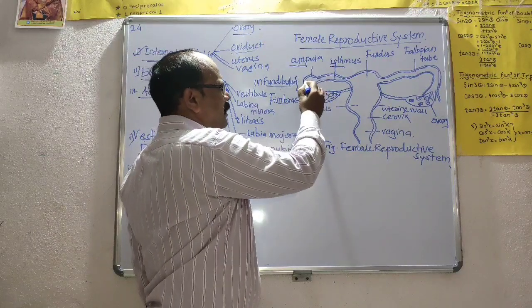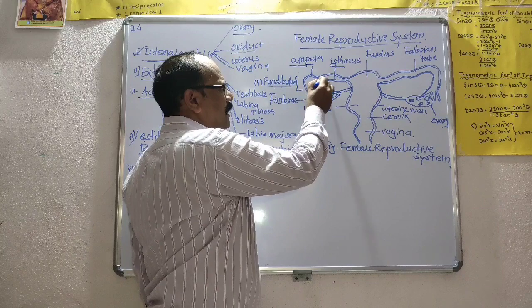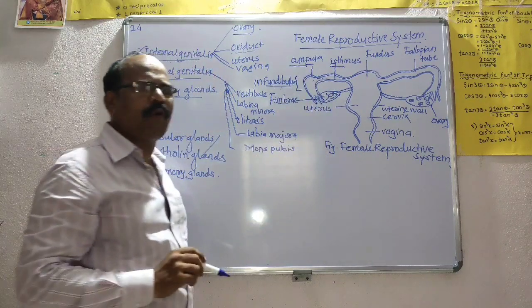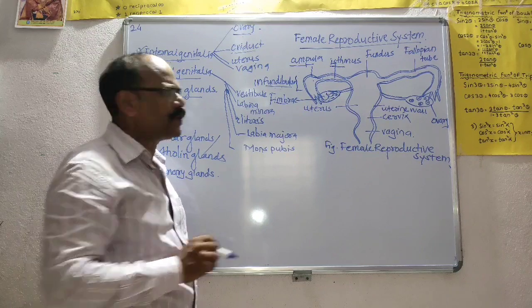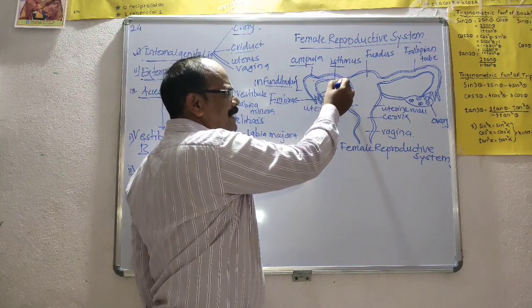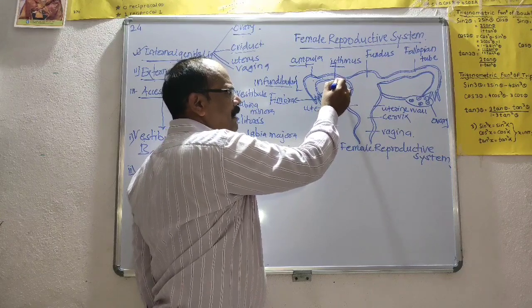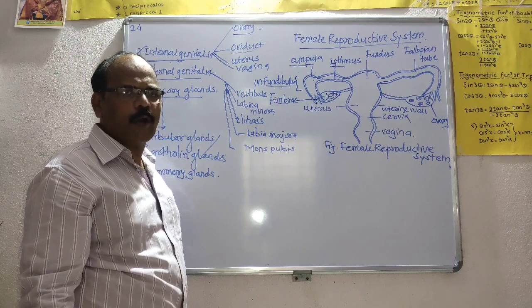Then the ampulla is the long straight tube. Generally the ampulla acts as the site for the process of fertilization. Then next is the isthmus. The isthmus is the last part of the fallopian tube. This is the narrow passage which opens into the uterus.